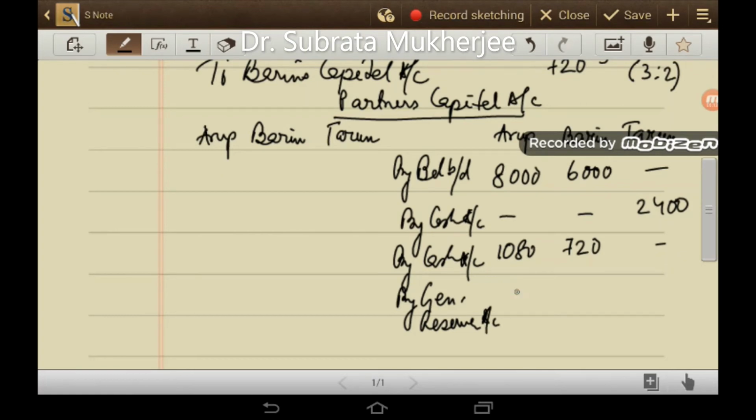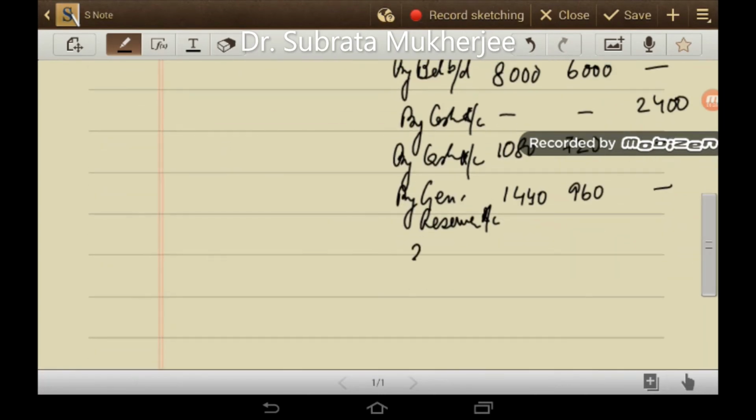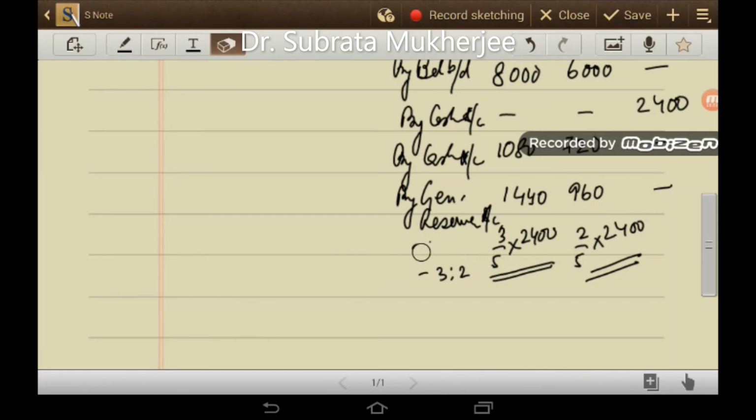So 50% of general reserve is 2,400, which will be shared between Arup and Barin in 3:2, that is 1,440 and 960. 3 by 5 into 2,400, and 2 by 5 into 2,400; I am showing this as your working.